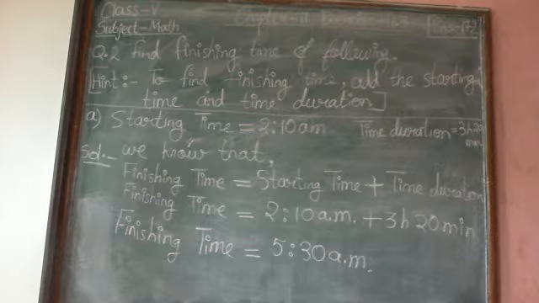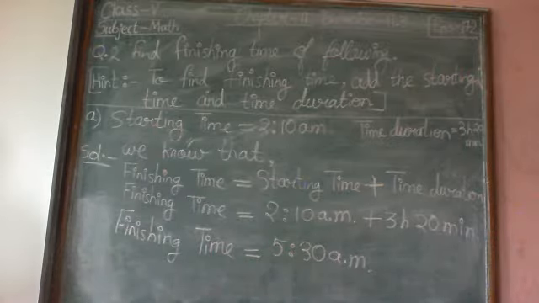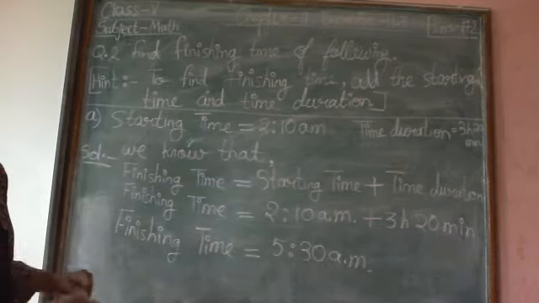Now part B of the same question, that is part B of question number 2.